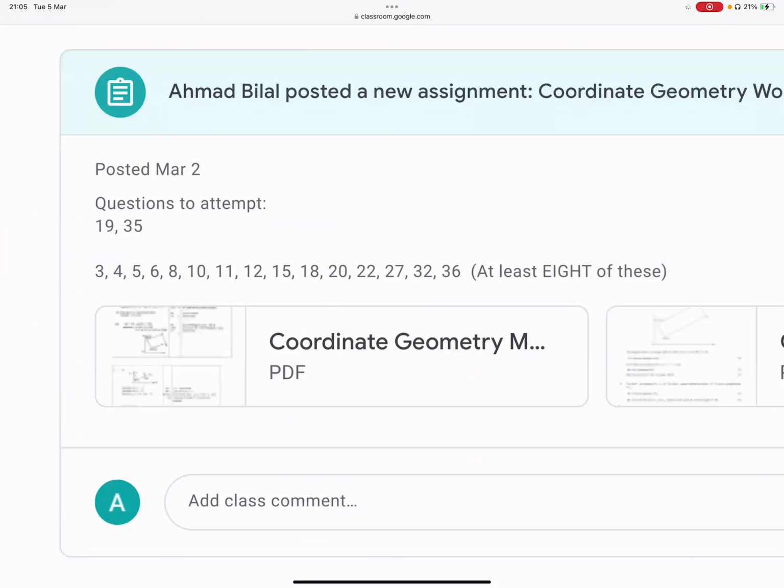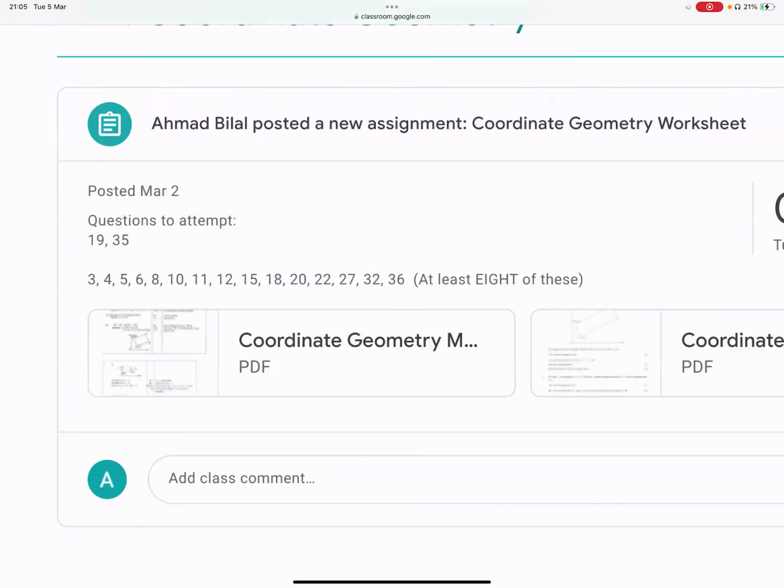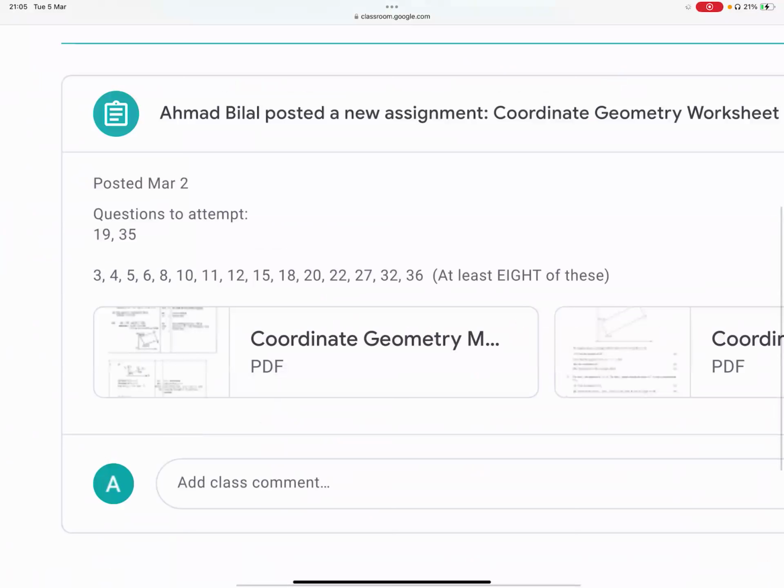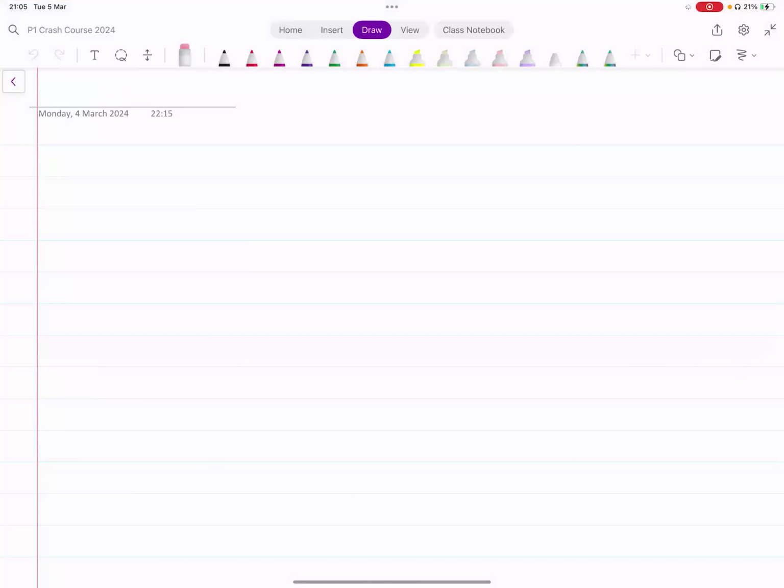It was just 10 questions in total, 1935, and then 8 of this second row of questions. How many of you are done with these 10 questions? Can I have a raise of hands? Okay, so that means no one is done with these 10 questions yet.